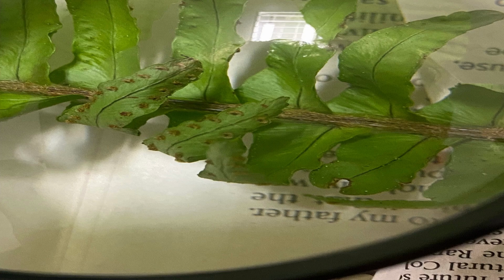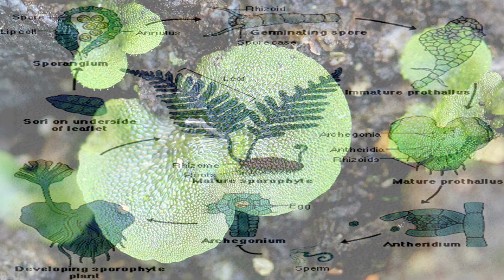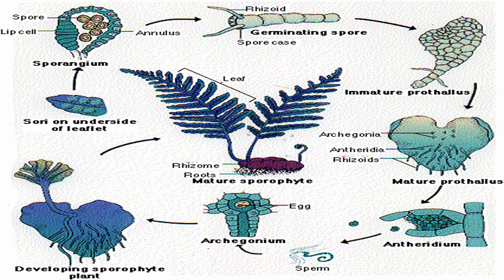When the spore lands in a suitable environment, it will germinate and grow into a small heart-shaped structure called a prothallus, the gametophyte phase, which produces male and female gametes, which then unite to form a fertilized egg. Male pteridophyte gametes, called antherozoids, require water to swim to the archegonium, the female sex organs of a pteridophyte. The fertilized egg develops into a new fern plant, which eventually produces its own spores, continuing the cycle. Here we see that the sporophyte phase is dominant.